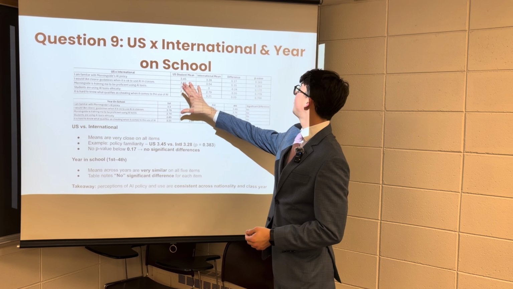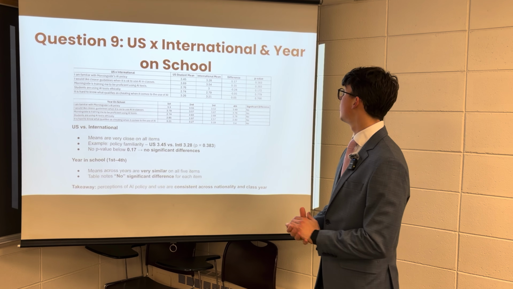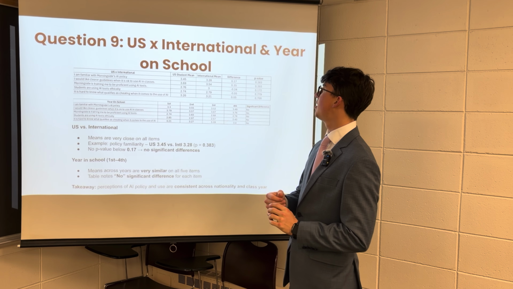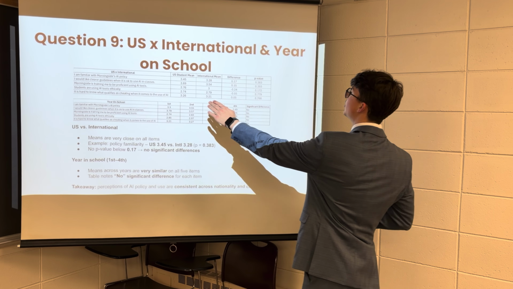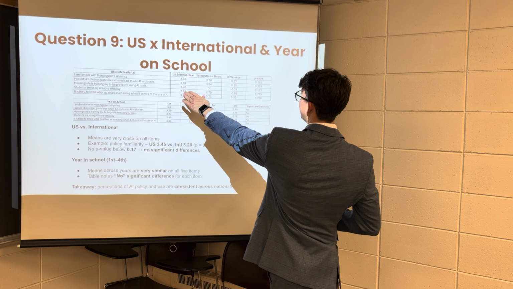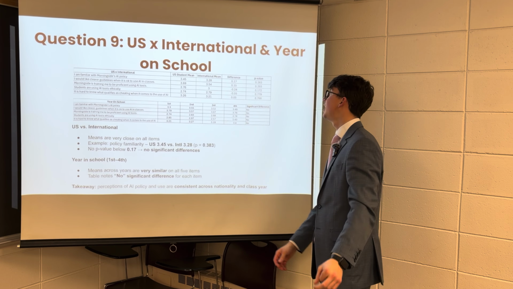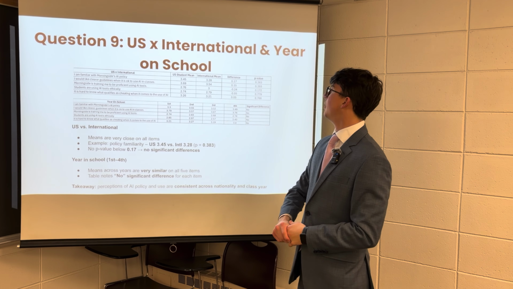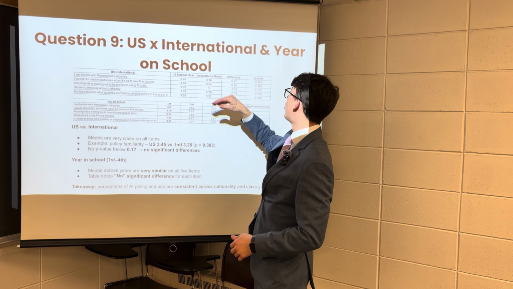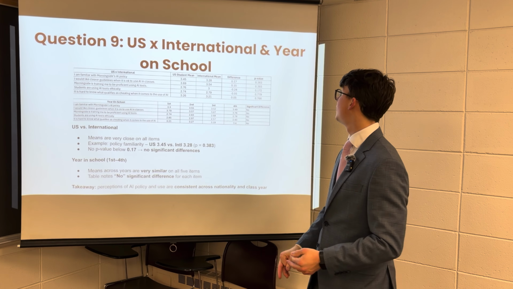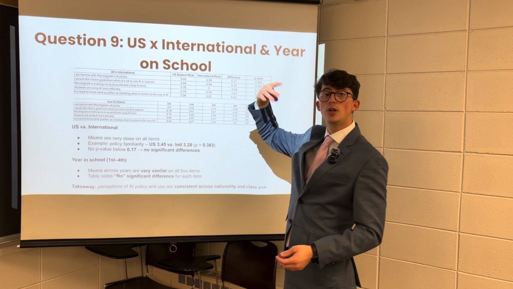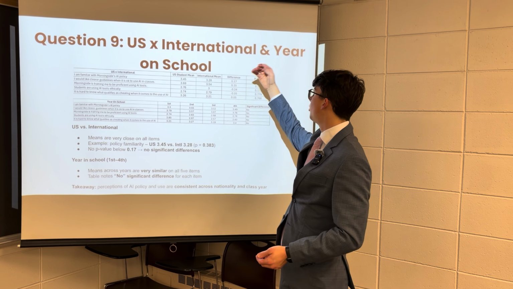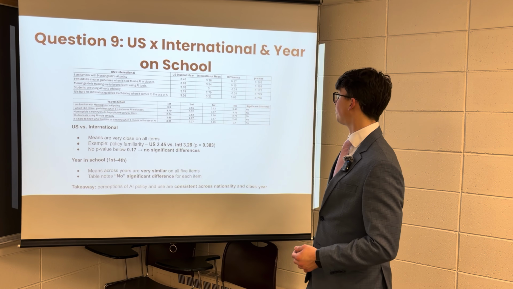So there is no significant difference across any of the answers. So I'm familiar with the Morningside AI policy. The US students 3.45, sorry, and the international is 3.28, difference of 0.17, not that big. Same for the second one, 3.69, 3.54, difference of 0.15. So both of them matched the student mean that was above 3 and close to somewhat agree on them.